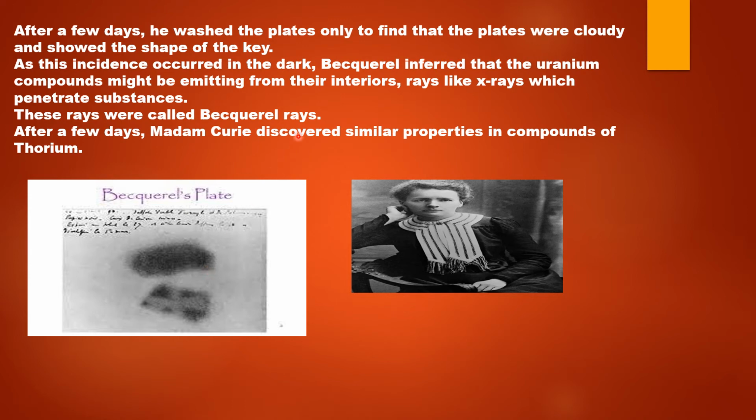As this incident occurred in the dark, Henri Becquerel inferred that the uranium compounds, that is the pitchblende which was kept, might be emitting some radiations, some rays like the X-rays, which could have penetrated the substances. So these rays in those days were called the Becquerel rays. After a few days, it was Madame Marie Curie who discovered similar properties, but by the study of compounds of thorium.